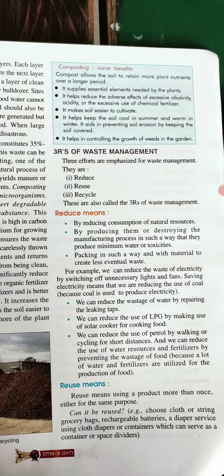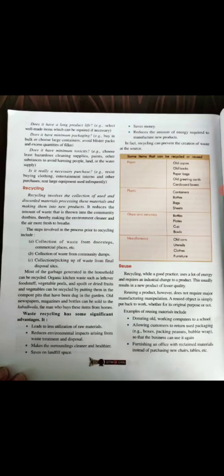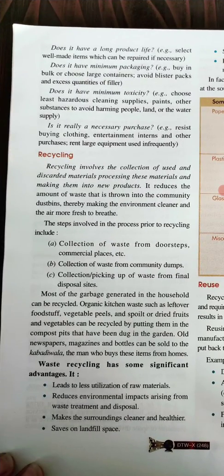Okay, we should purchase things which we know that we can reuse easily for some other purpose or the same purpose again. So does it have a long product life? The second thing we should remember is, does it have a long product life? So select well made items which can be repaired if necessary. Instead of buying new things of low quality or cheap items, we should purchase a good thing at once. Okay, so that it can be repaired if it is torn in some way or the other.